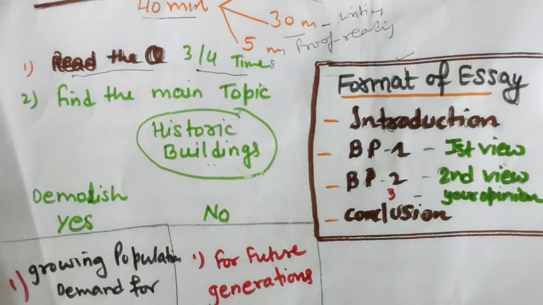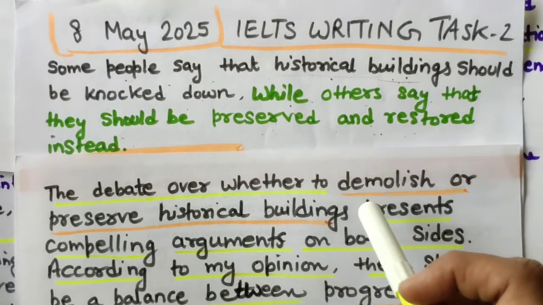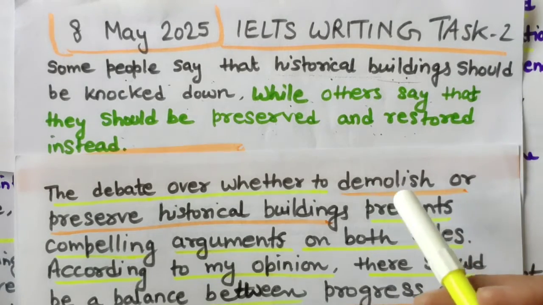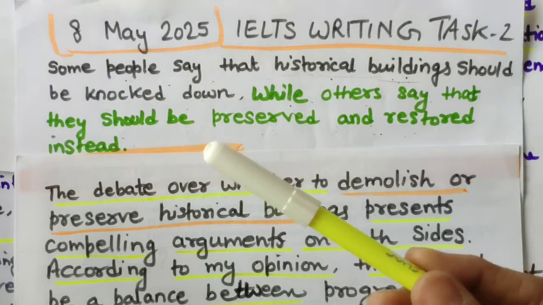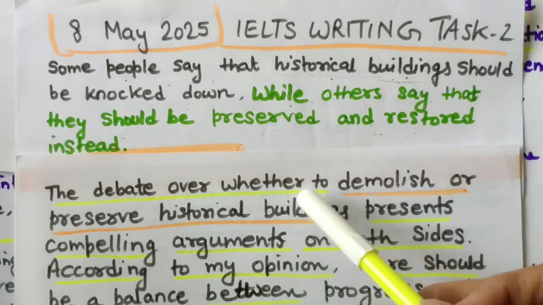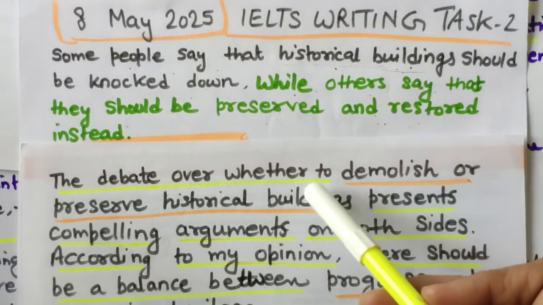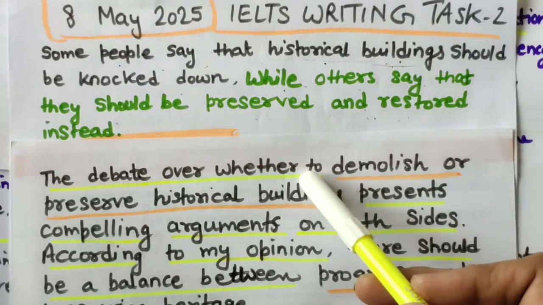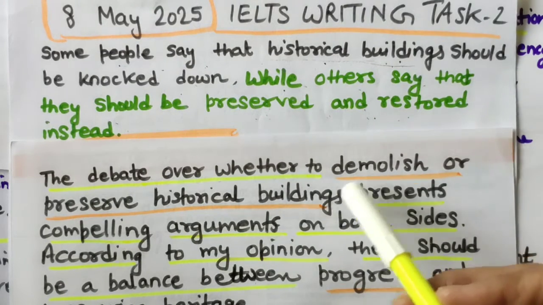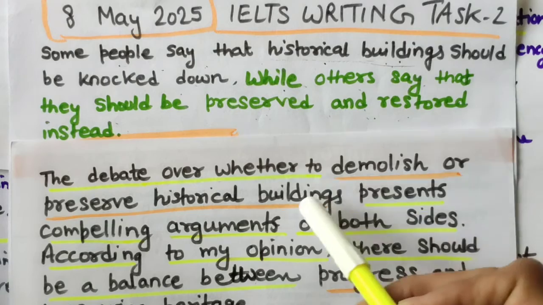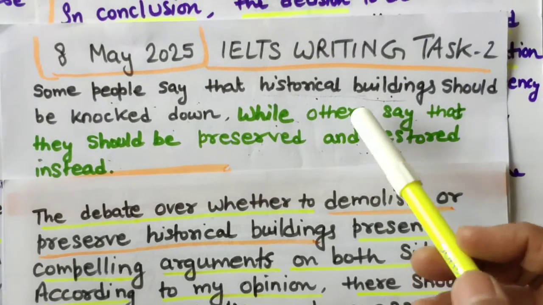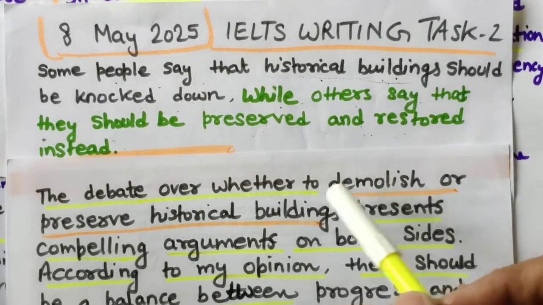Now, the introduction. Try to understand what I want to say in this introduction. The green lines are template lines, and in the orange parts you can add the topic name, meaning topic-related words, in the sentence.